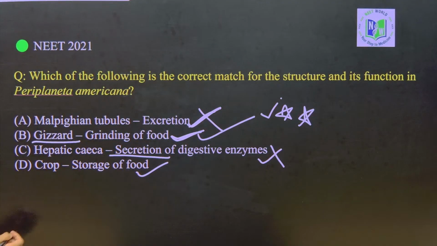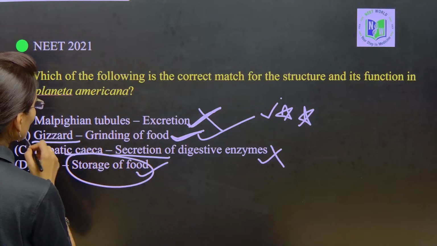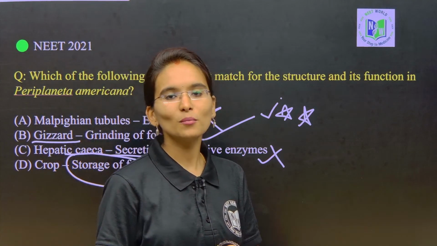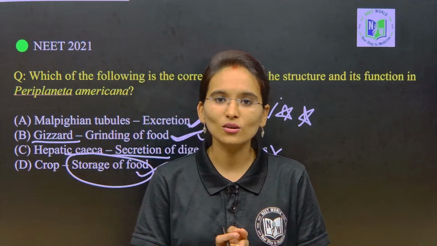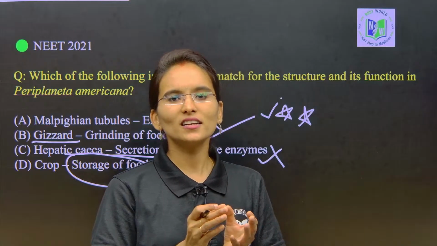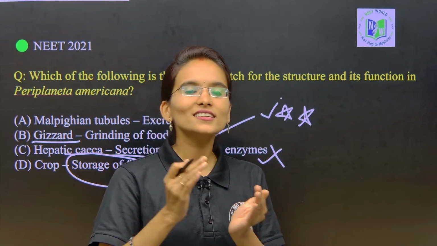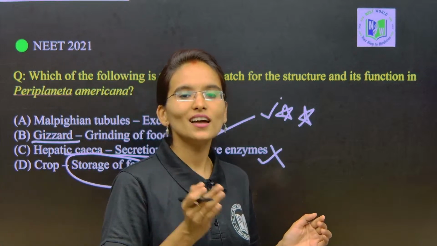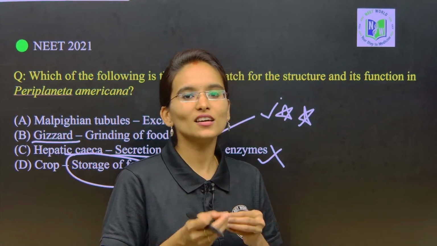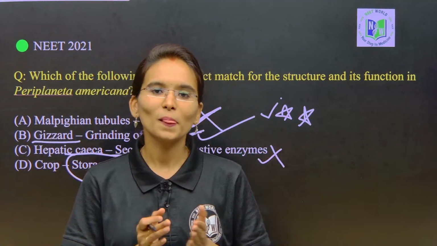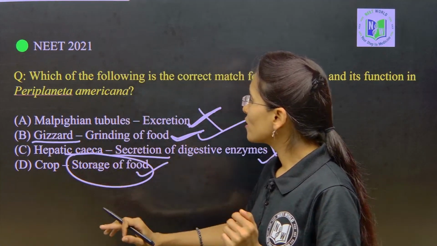Next one, crop. Crop is going to act like the storage of the food. Usually we have learned that crop stores the food, but not permanently. It is going to store the food temporarily for some time, and later the food is going to be transferred and digested with the help of many enzymes secreted from the hepatic caecae. So, students, did you get the point?